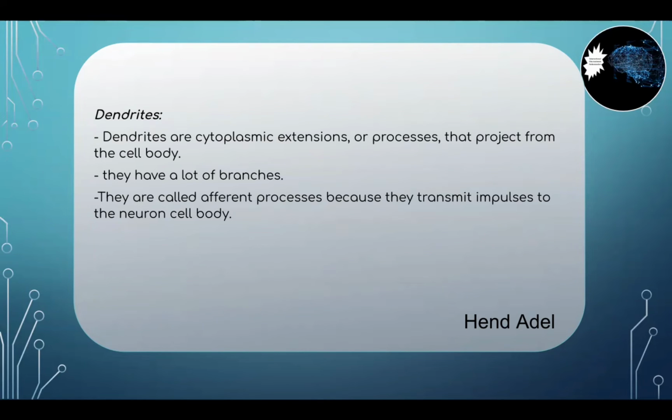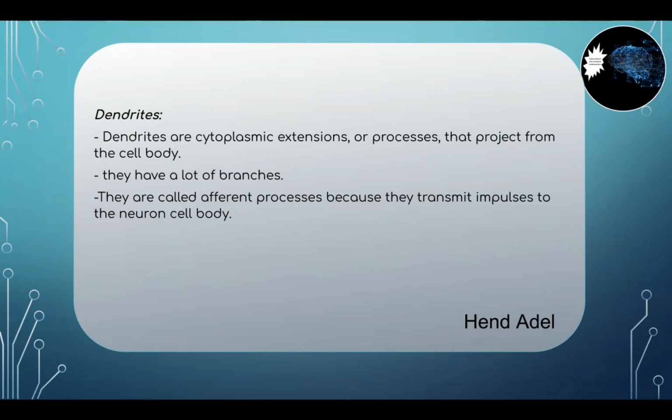This process of incoming information to the neuron is a scientific term known as afferent, meaning incoming. This is the foremost reason dendrites are called afferent processors, because they transmit impulses to the neuronal cell body.